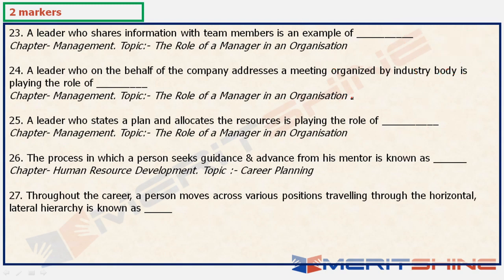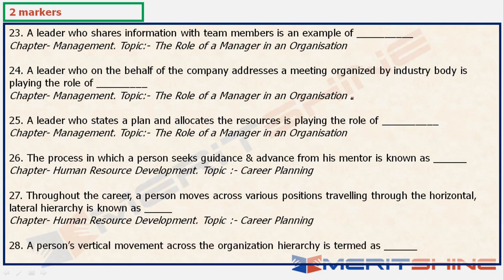Okay, next, the 27th one. Throughout the career, a person moves across various positions, traveling through the horizontal, lateral hierarchy. What is it known as? It is known as career path, and this is a repetition of a question. The question that came in earlier and this one were the same. That was a 1 marker, this was a 2 marker, right? But they were pretty much the same. And if you had an idea, you could have scored in both of them.